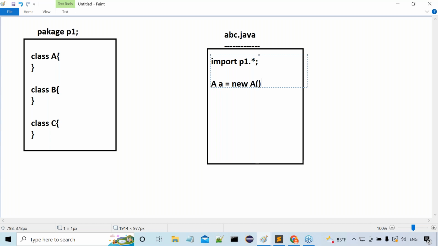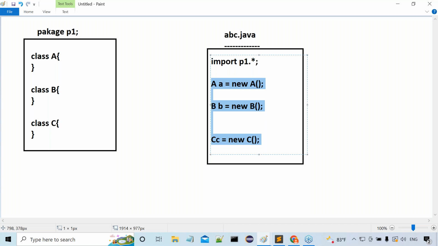A small a is equal to new A, B small b is equal to new B, C small c is equal to new C. Got my point or not? When we provide import P1.*, then only we are eligible to use classes and interfaces of package P1.